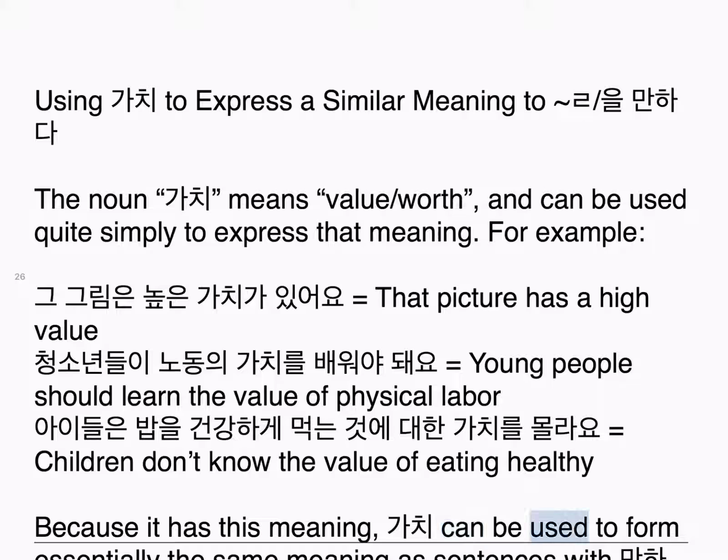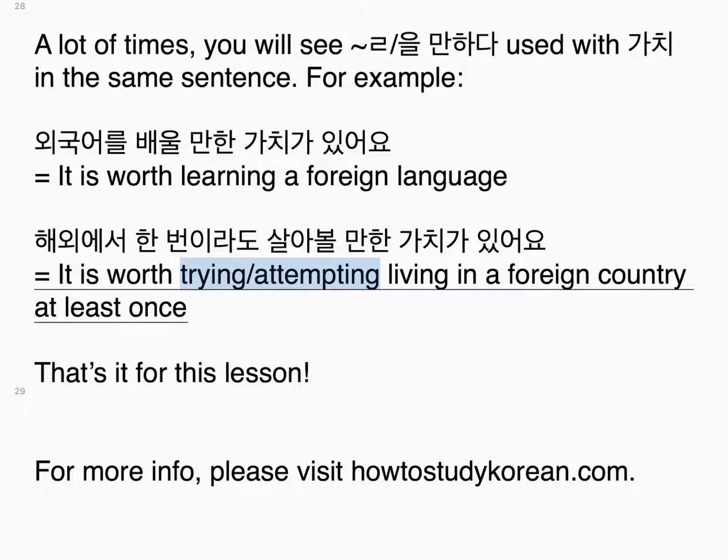For example, 외국어를 배울 만한 가치가 있어요. It is worth learning a foreign language. 해외에서 한 번이라도 살아볼 만한 가치가 있어요. It is worth attempting living in a foreign country at least once.